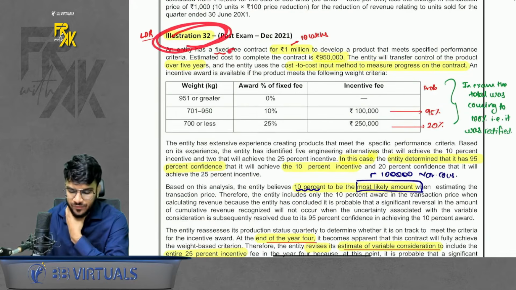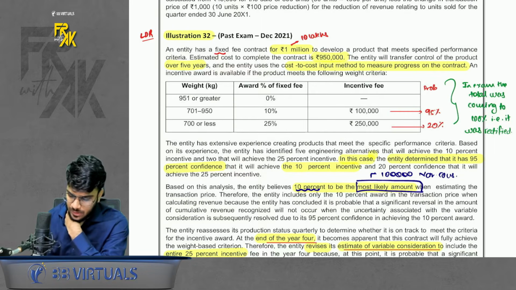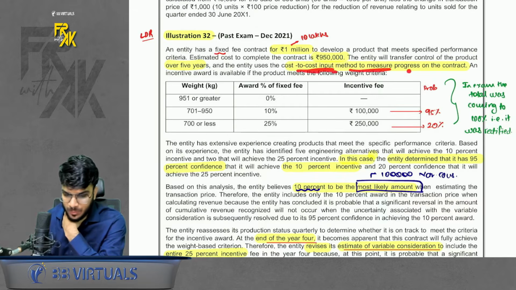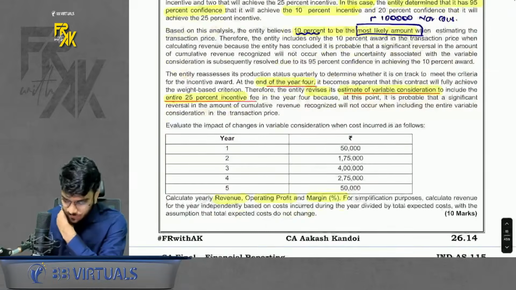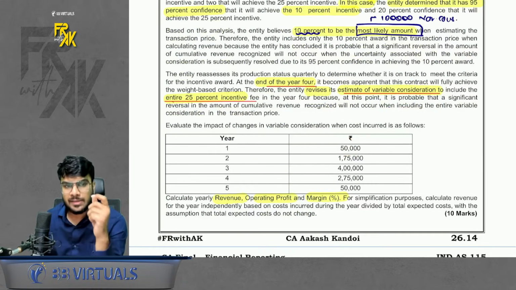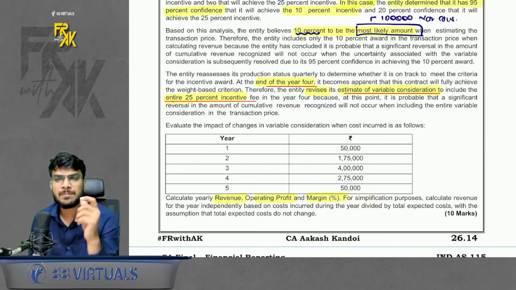So illustration number 32. Let's say in this we have a fixed fee contract of 1 million. 1 million means 10 lakhs. And here the cost is going to be 9 lakh 50. It also says control is getting transferred over the 5 years, and cost to cost input method is used to measure progress. That means your total cost was 9 lakh 50. Let's say you incurred 50,000 in first year. So this is how you will determine the percentage completion. So 50,000 divided by 9 lakh 50. This much work was completed. Book this much proportionate revenue.